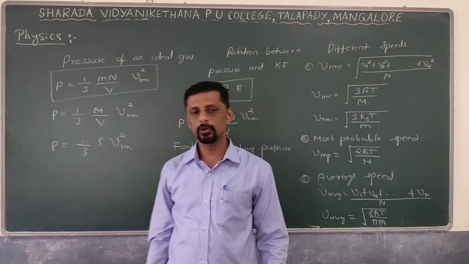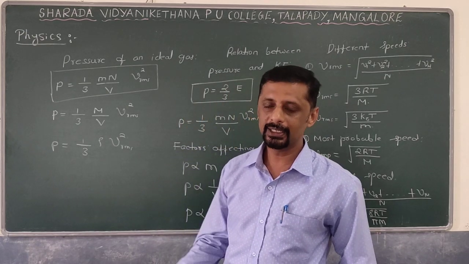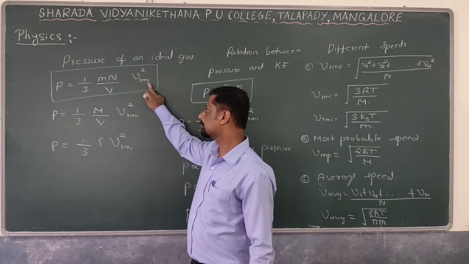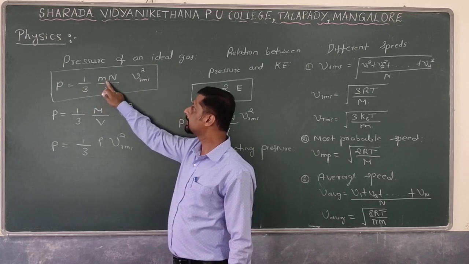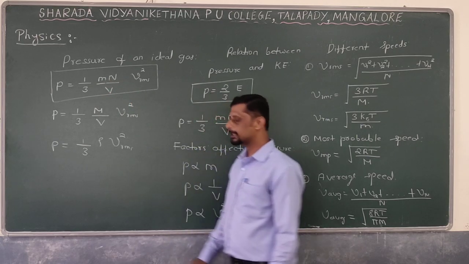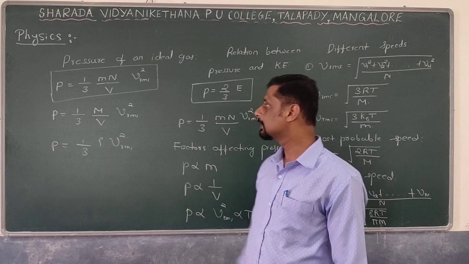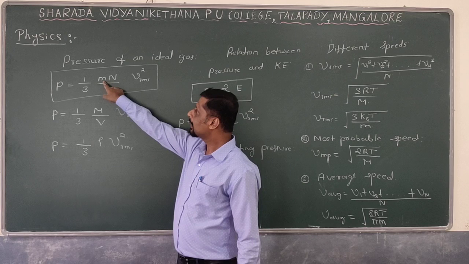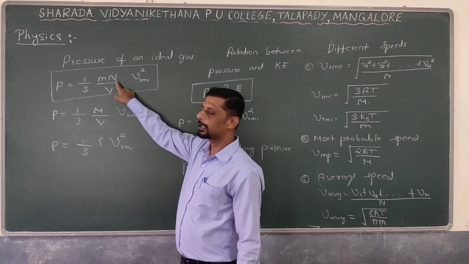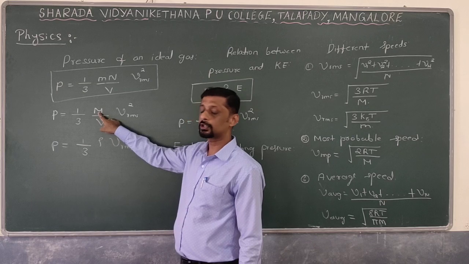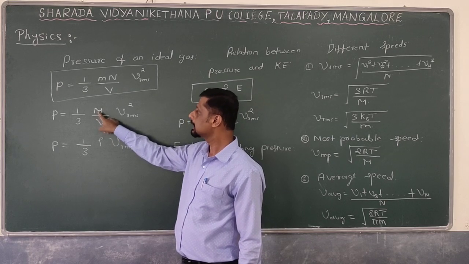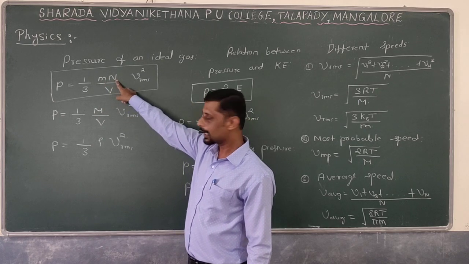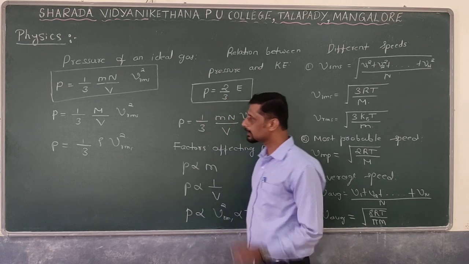Actually, gas molecules are moving with different types of speeds. We will discuss that later. So here V_rms represents root mean square speed. P is equal to 1 by 3 into m into N divided by V into V_rms square is the pressure exerted by the ideal gas on any surface or any wall of the container. Here small m is the mass of each gas molecule, while capital N represents the total number of molecules, and capital M represents the total mass of the gas: the mass of each gas molecule multiplied by the total number of molecules, which gives the total mass of the gas in that particular vessel.